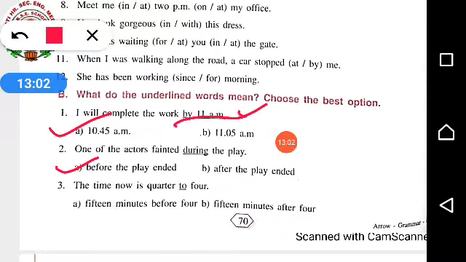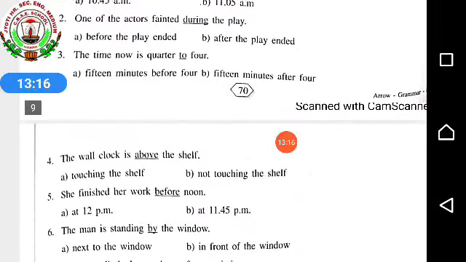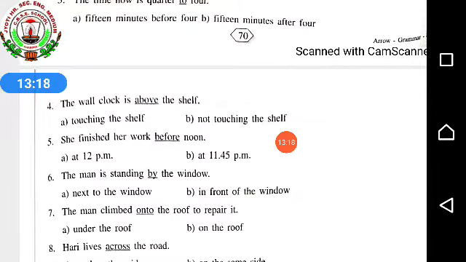The time now is 3:45. So 3:45 means what? 15 minutes before 4 or 15 minutes after 4? Before. 15 minutes before 4. Next. In this also you are having 10 questions. So till 5 I will be solving for you. The rest you have to do by yourselves.